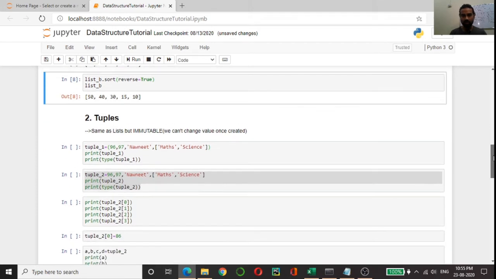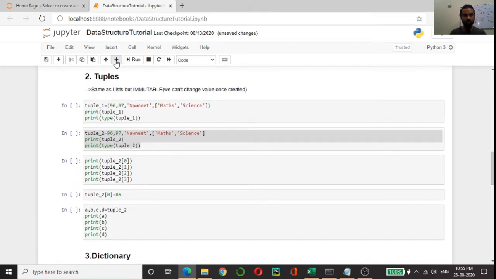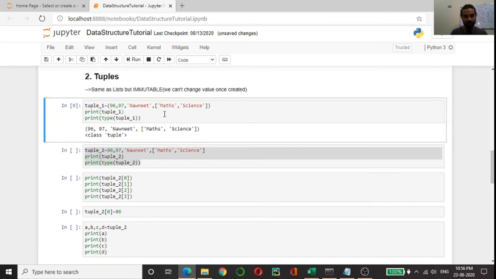So the next data structure which I talked about was tuples. Tuples are the same as lists, but they are immutable, and you can define tuples using parentheses, or you can define the tuple by simply assigning the values to a variable, but the values should be multiple values. So both ways I have shown you how to define the tuple, and I'm going to run them.